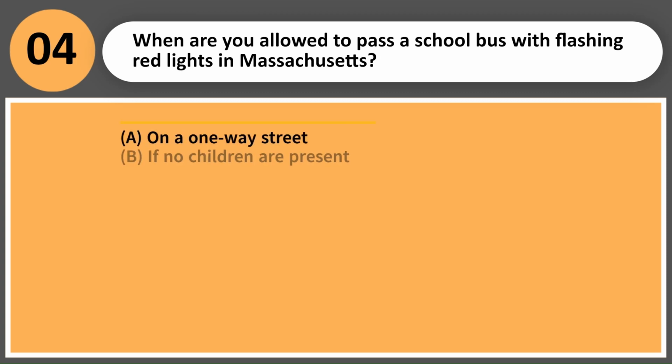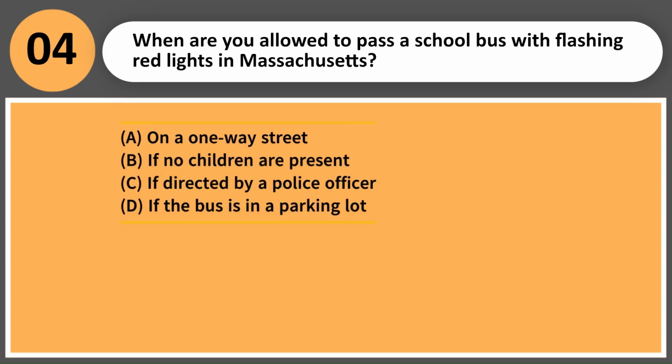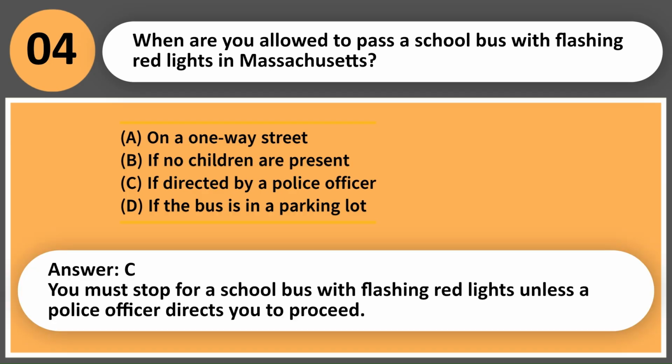When are you allowed to pass a school bus with flashing red lights in Massachusetts? A. On a one-way street. B. If no children are present. C. If directed by a police officer. D. If the bus is in a parking lot. Answer, C. You must stop for a school bus with flashing red lights unless a police officer directs you to proceed.